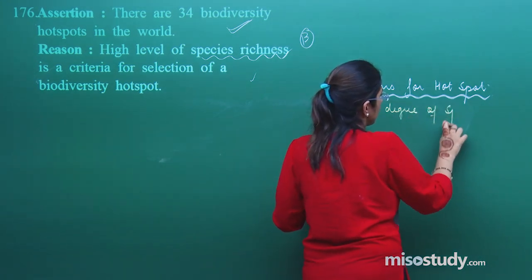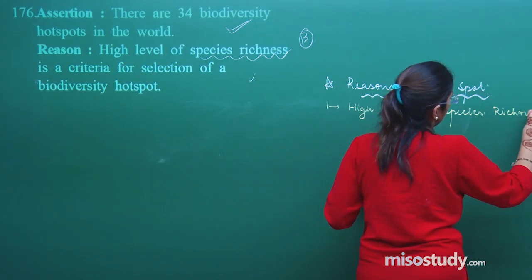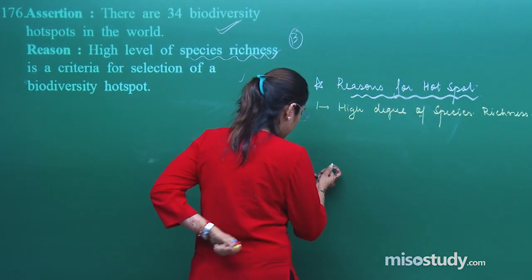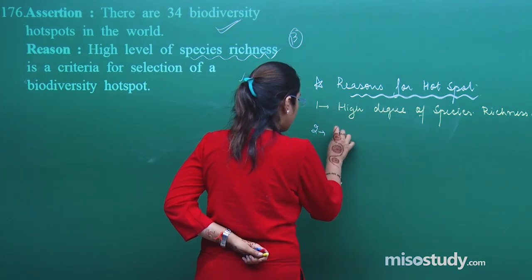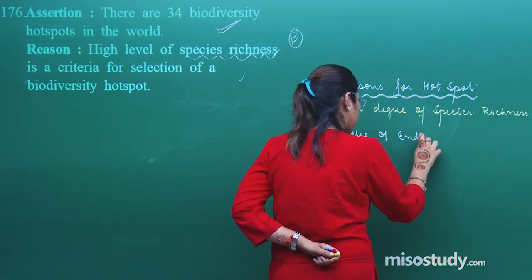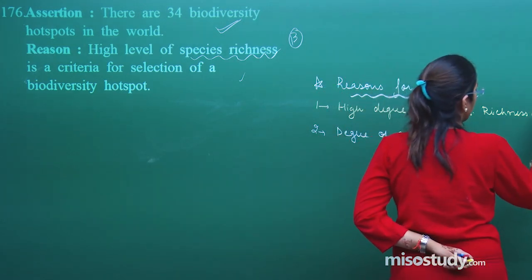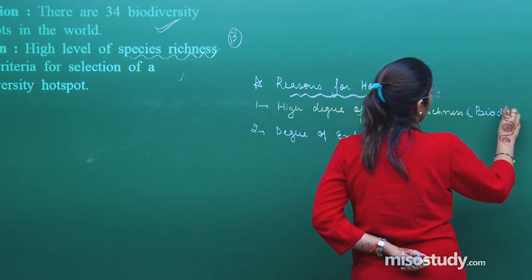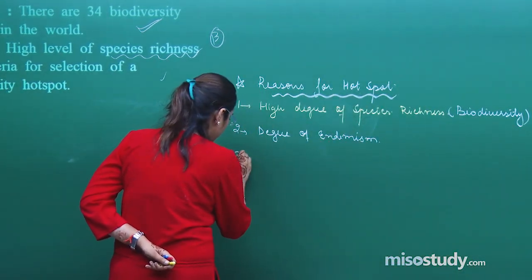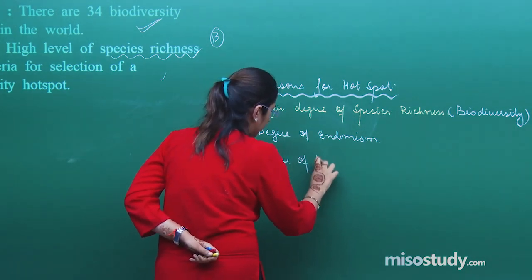Second, a large number of population, or you can say degree of endemism. This you can explain by high amount of biodiversity. The third point is degree of threat.